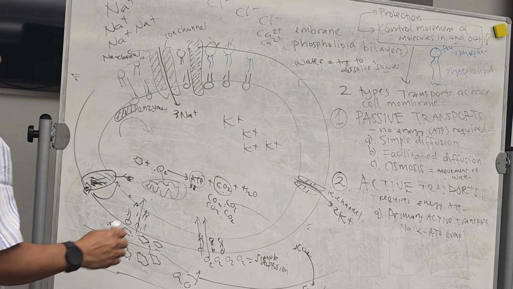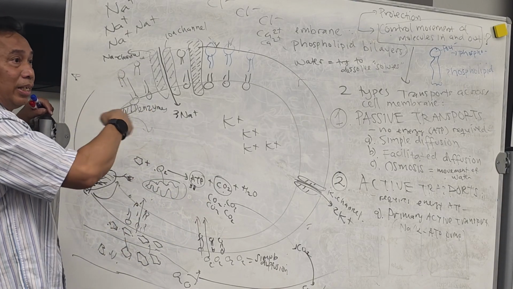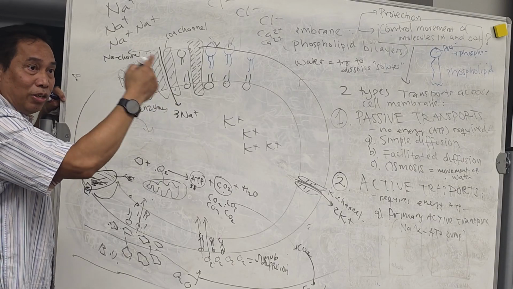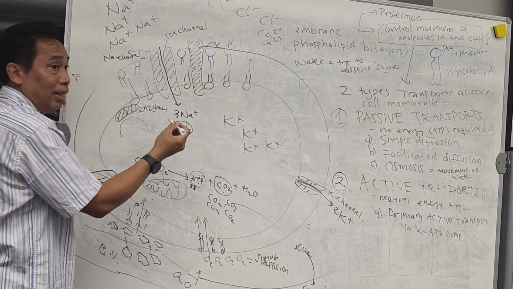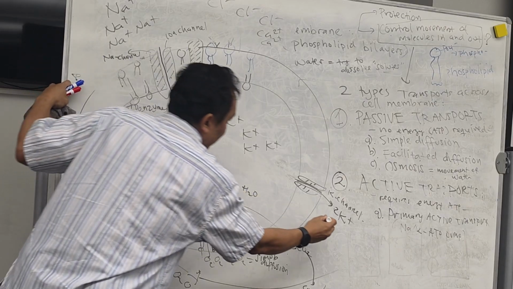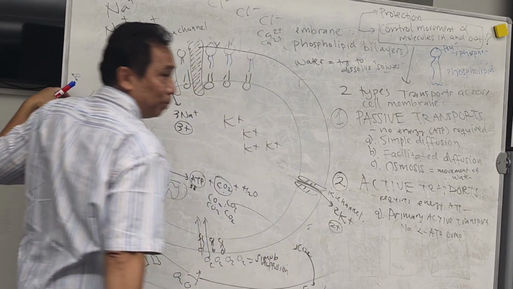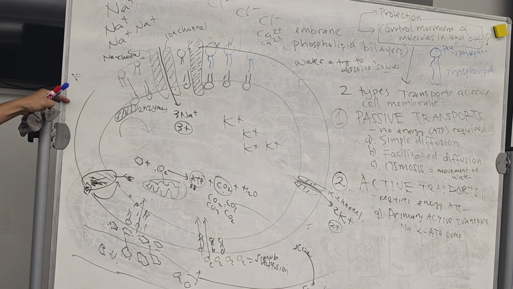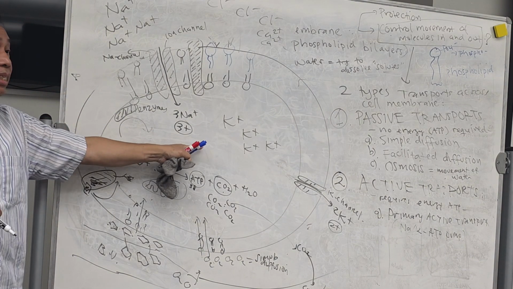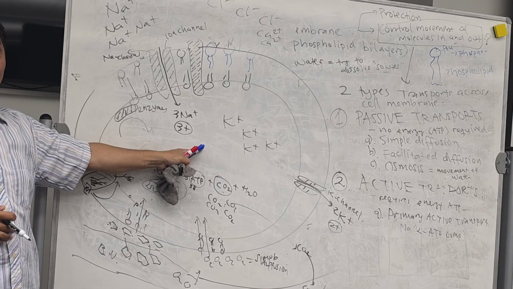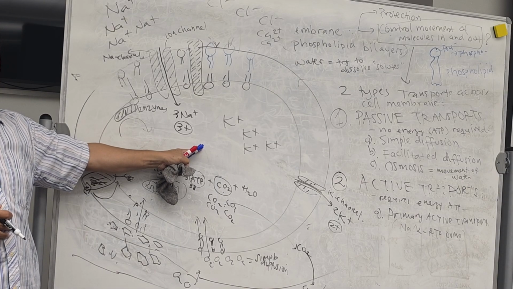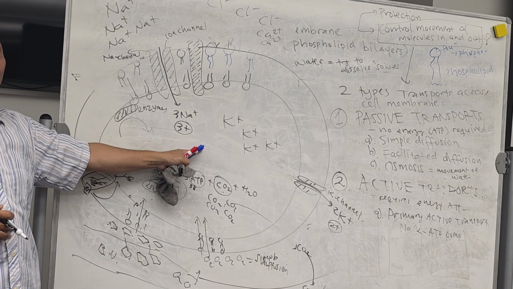What happens in this condition? This is the normal condition. Every time, there are 3 plus in and 2 plus out. What happens to the inside charge, or potential? Will it be more negative or more positive? More positive.